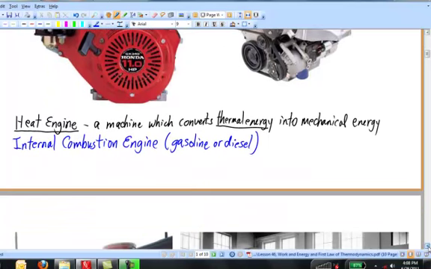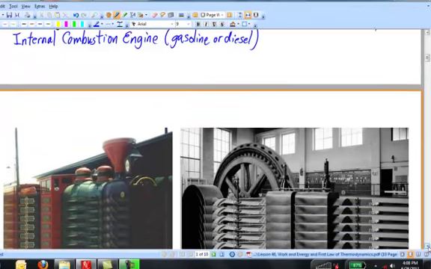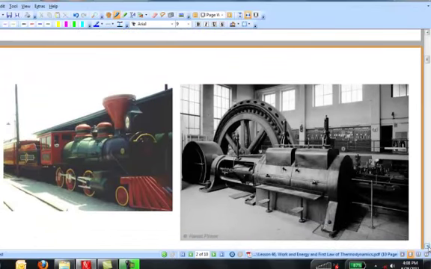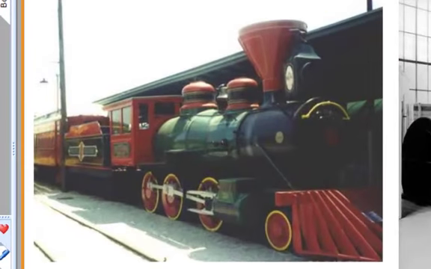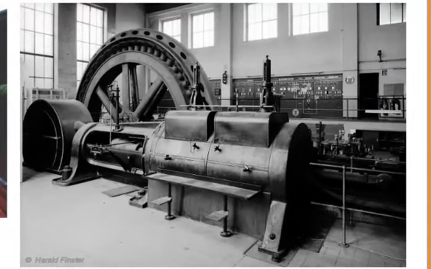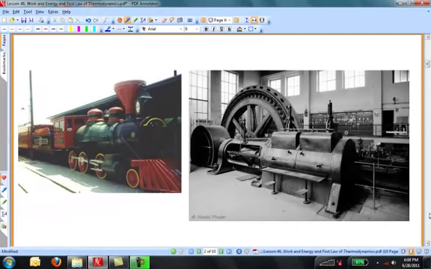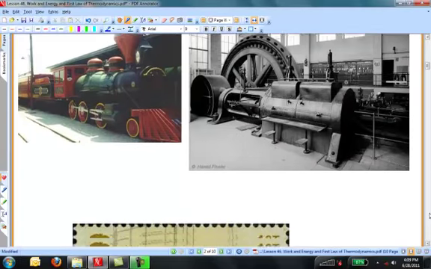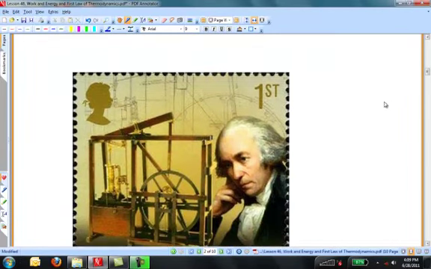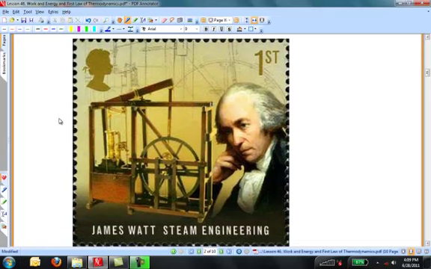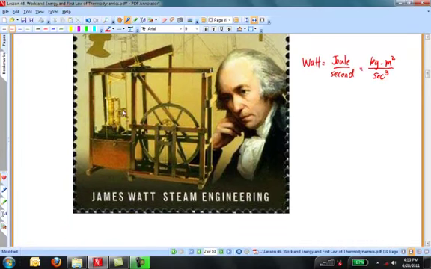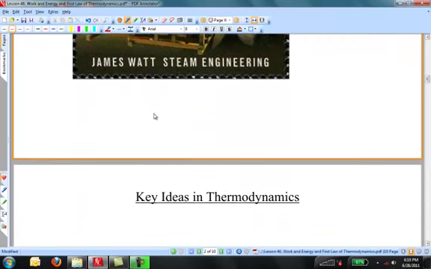Historically, our understanding of heat and thermodynamics resulted from attempts to understand and improve steam engines, such as these seen here. The Chattanooga Choo Choo has a steam engine in its backyard, or some plants have them in large buildings. During the Industrial Revolution, people didn't start with an appreciation of physics and then build the machines. The machines came first, and folks tinkered with them, trying to learn what was going on. James Watt is credited with improving the steam engine, and the MKS unit for power is named in his honor. Here are some of the key ideas resulting from that study. Some key ideas in thermodynamics.